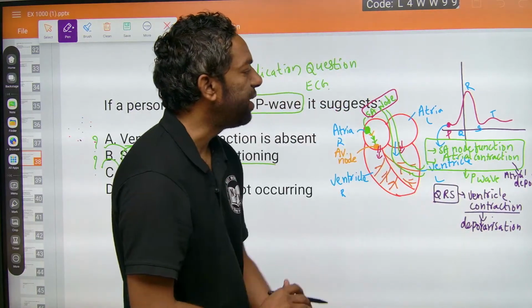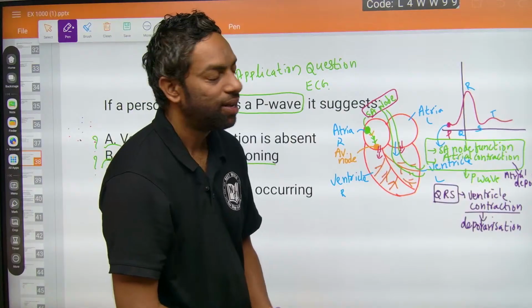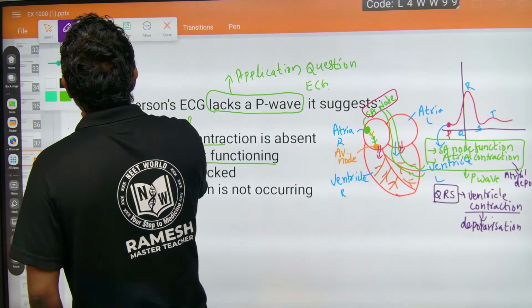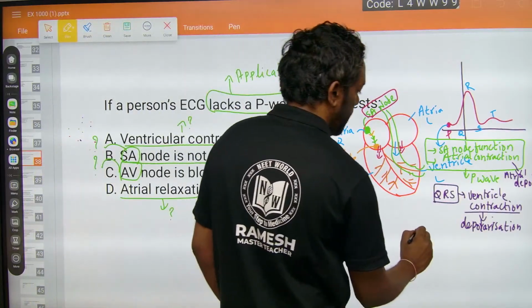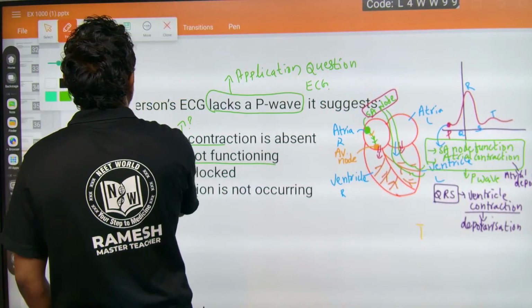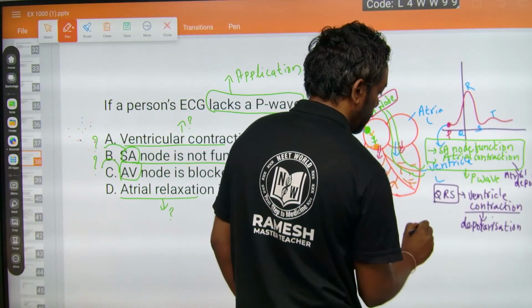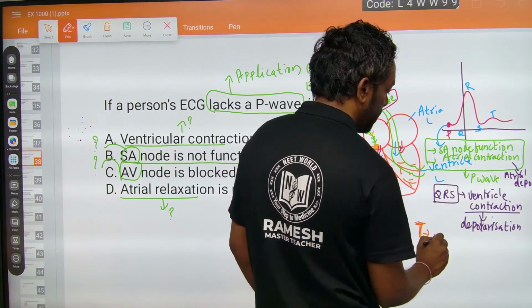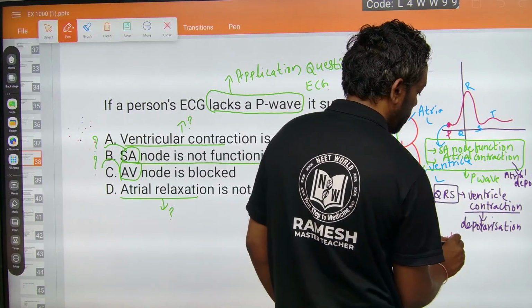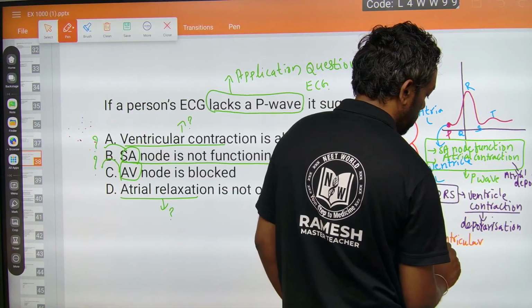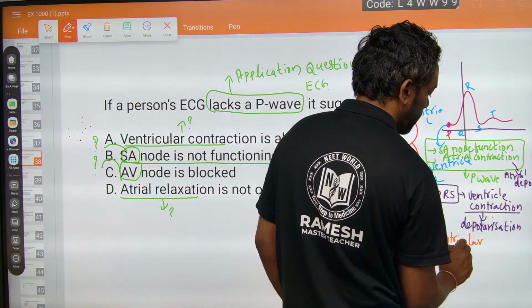This is ventricular depolarization, and the T wave shows ventricular relaxation, repolarization.